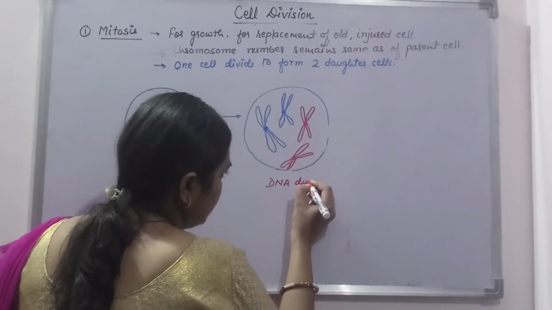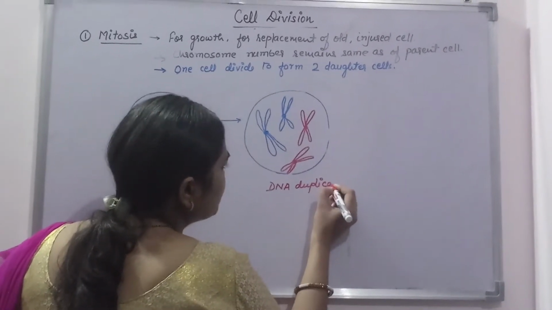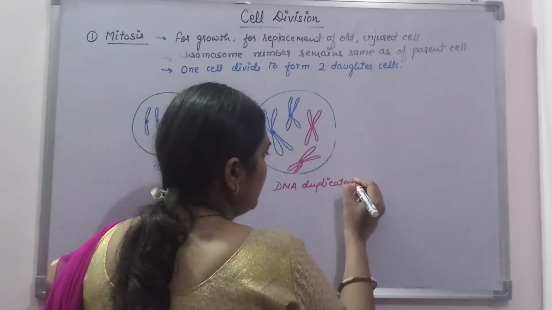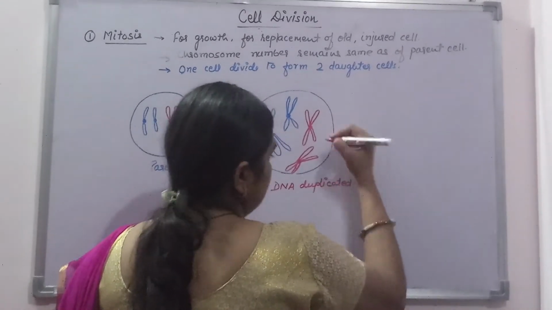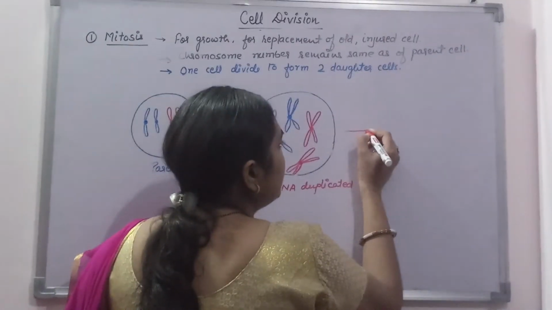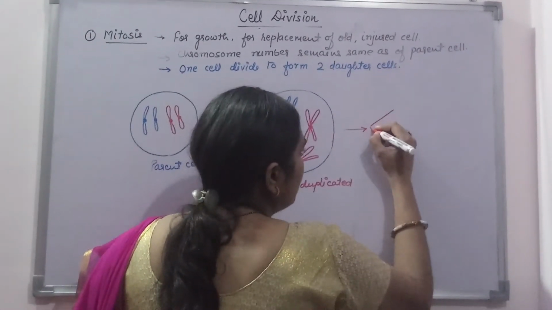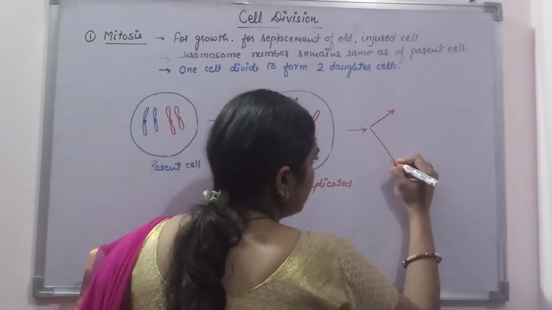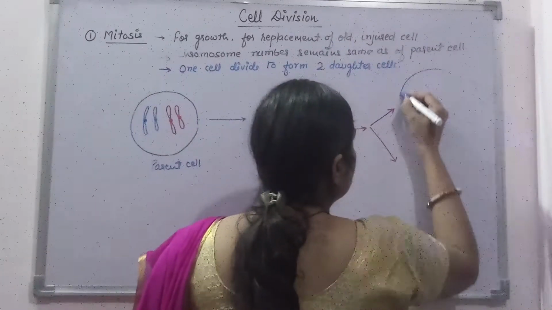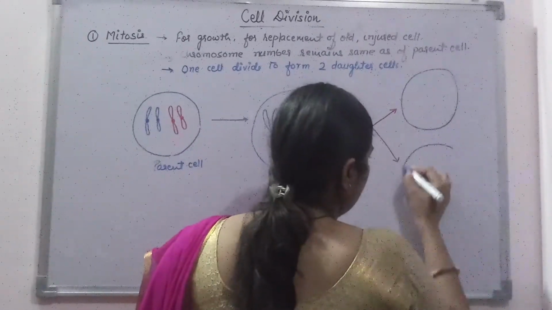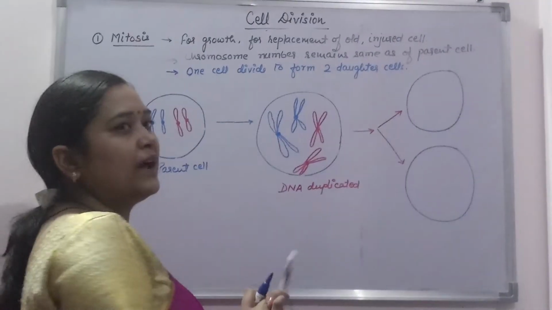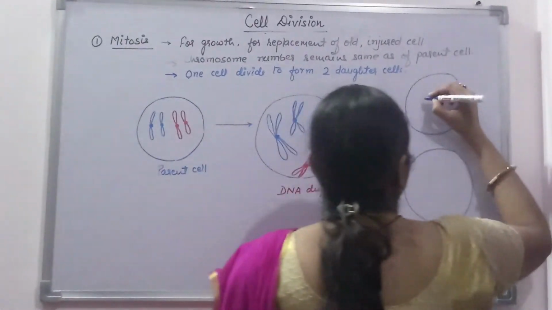You can also call it as chromosome duplicated. After the DNA has duplicated, then the cell will divide into two daughter cells. One cell will have one set of chromosome and other will have another set of chromosome.